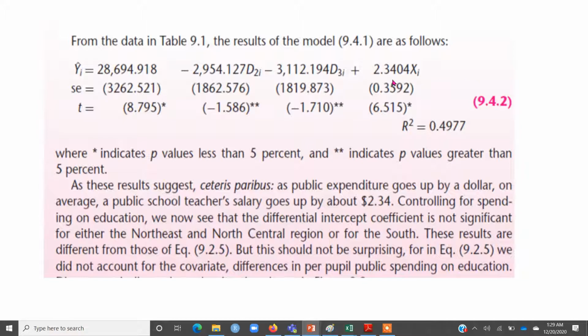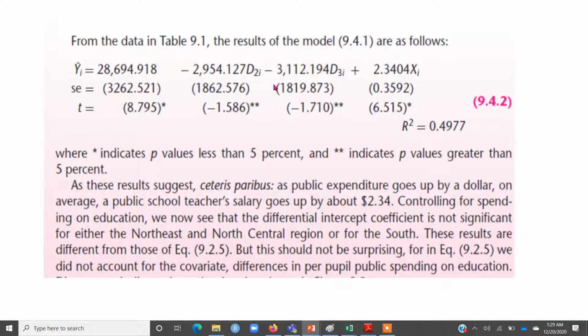Once we included another variable in the model, you have seen that the coefficients, or the regression results, are revised. This is nothing to be surprised about, because whenever you include additional variables in the model, the model will recalibrate or re-estimate itself. It will give you new estimates for the differences across regions.